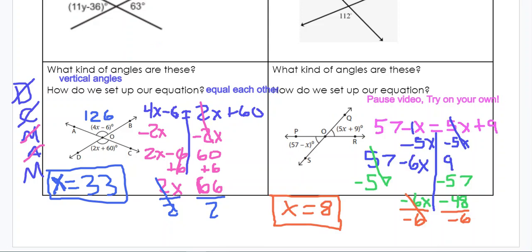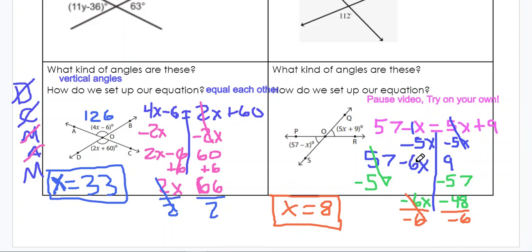Okay, hopefully you paused the video and hopefully you tried it on your own. Okay, so remember, this side, vertical angles are equal to each other. So 57 minus x equals 5x plus 9. Okay, so then from there I have to solve my equation, right? So I did minus 5x to move this over here. This is really negative 1x. Remember, they don't write the 1 when it's an x, right? So if it's just 1, they don't write it. So negative 1 minus 5 gives me negative 6x. Okay, so that leaves me with 57 minus 6x equals 9.